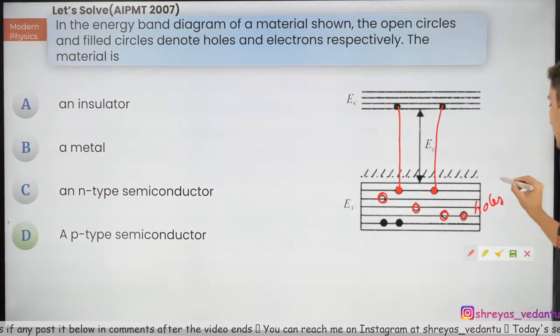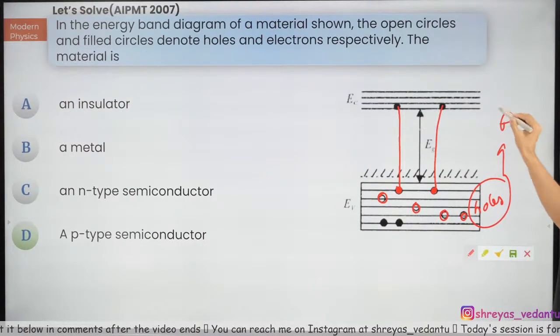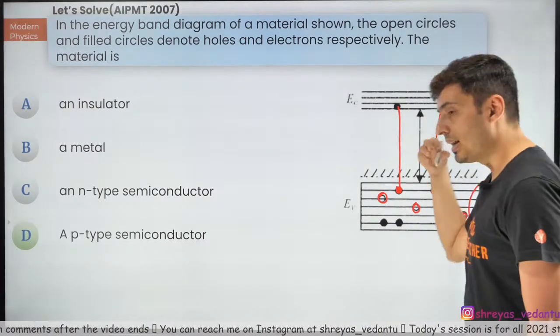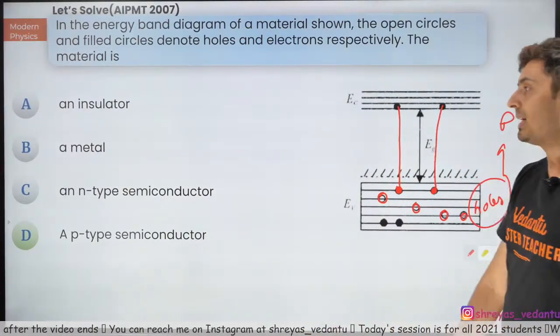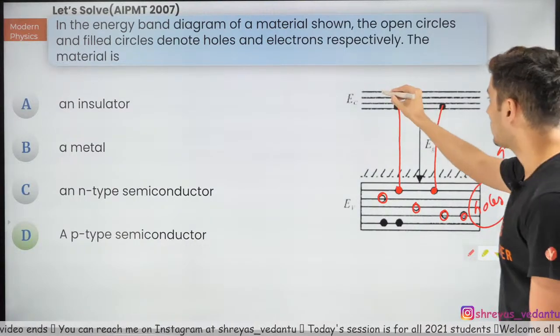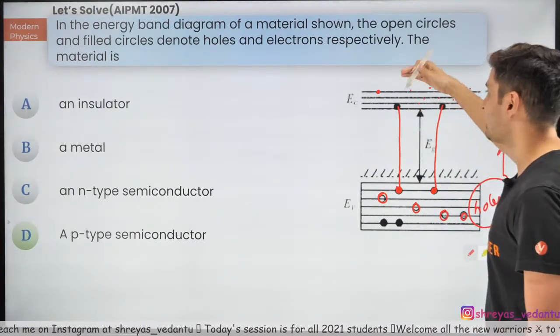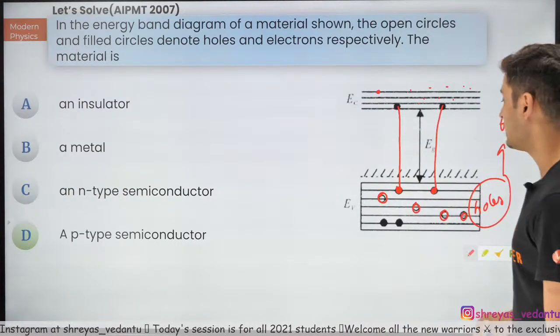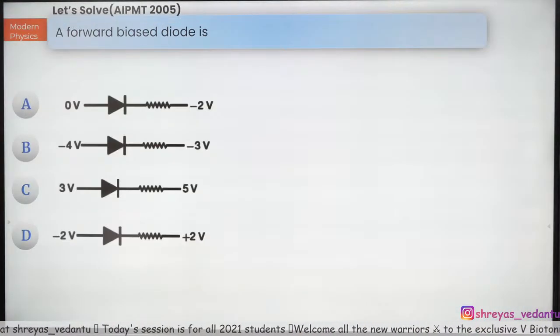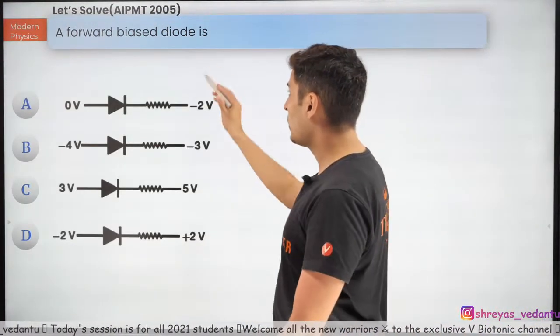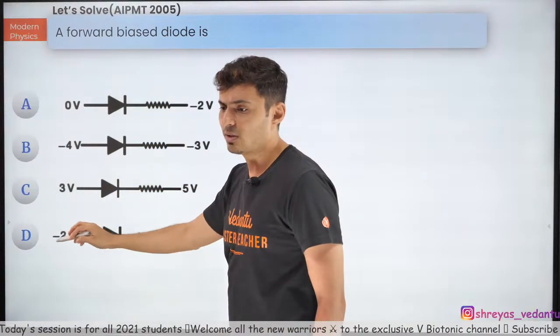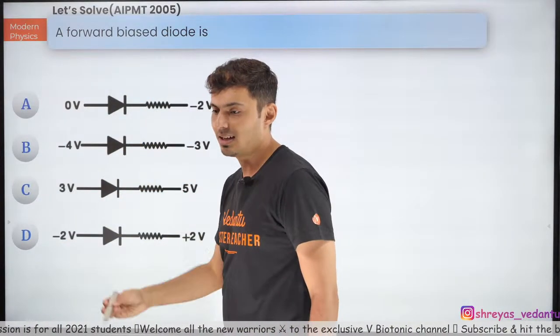And if you have holes, it clearly means it is p type. If there are more electrons, then it would be n type. If I count, there are more electrons over here. Even if they fill, you will see some excess electrons, then it will be n type. Okay, cool.